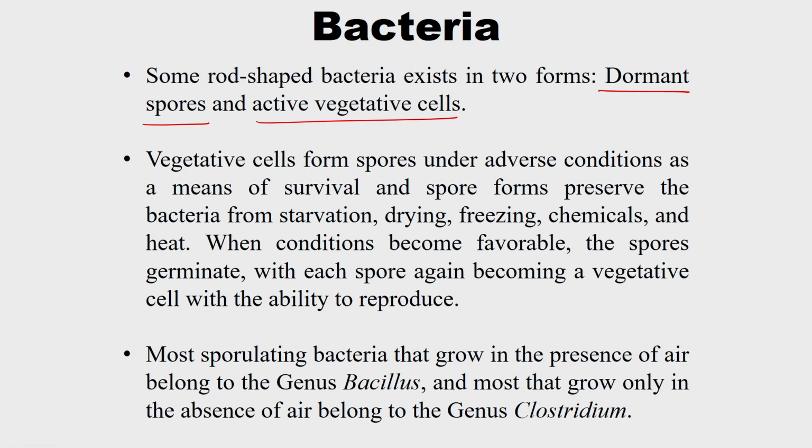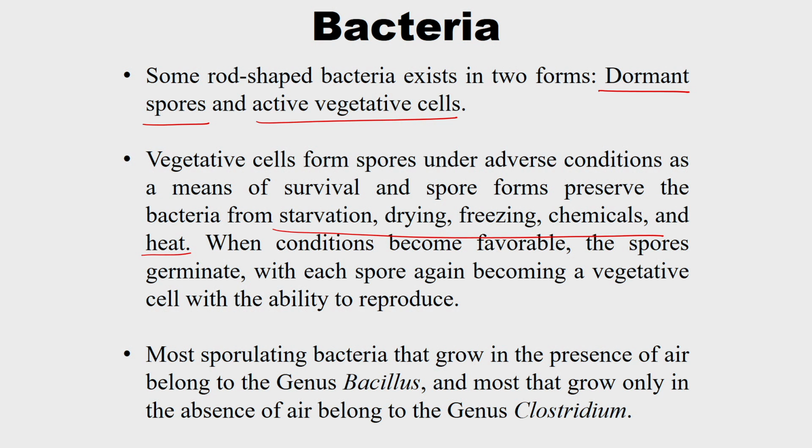The vegetative cells form spores under adverse conditions as a means of survival, and spore forms preserve the bacteria from starvation, drying, freezing, chemicals and heat. These are adverse conditions for bacterial growth, so the vegetative cells form spores and keep them as a reserve.